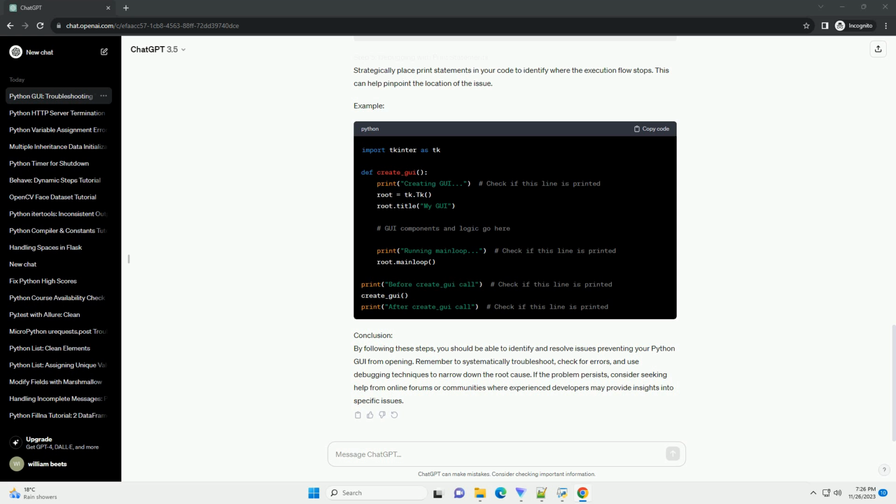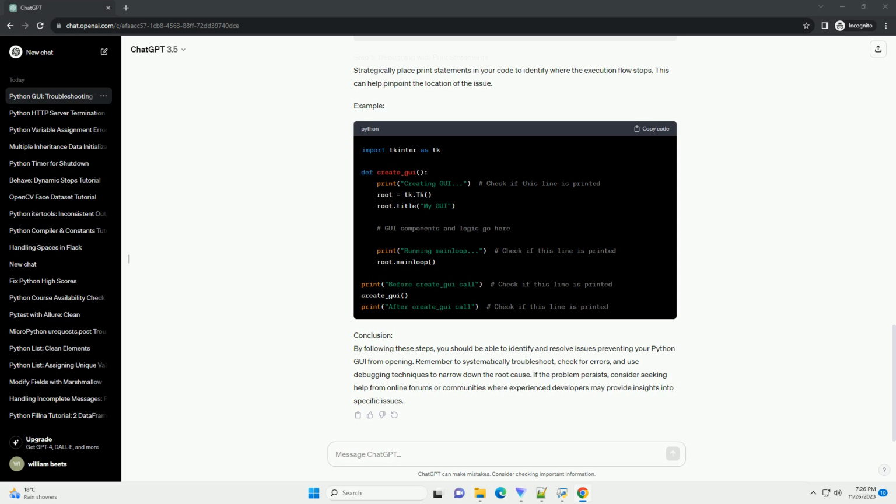Step 4: Review event handling. If your GUI relies on events, for example button clicks or key presses, ensure that event handling is correctly implemented. Check that event functions are properly defined and bound to the appropriate GUI components.